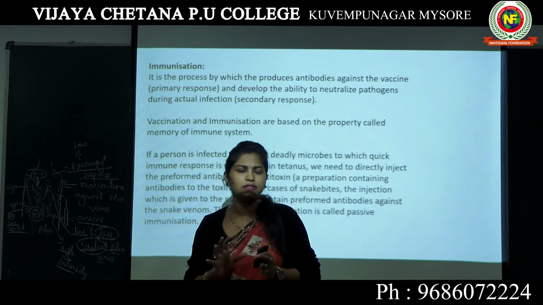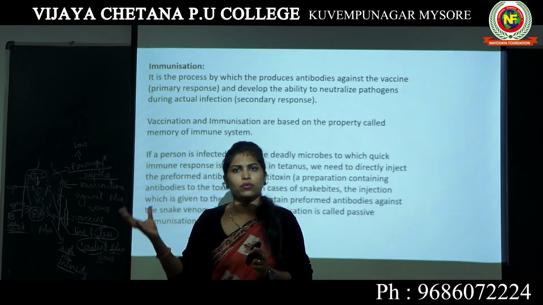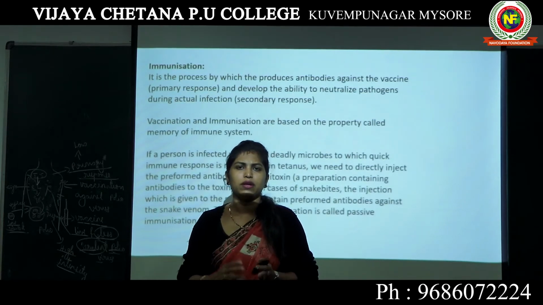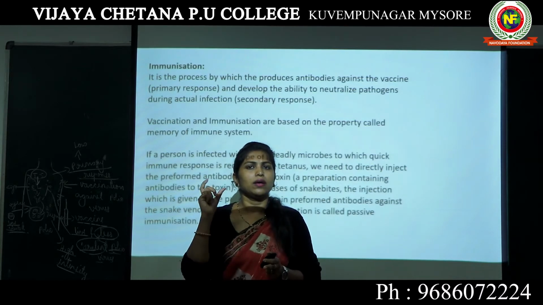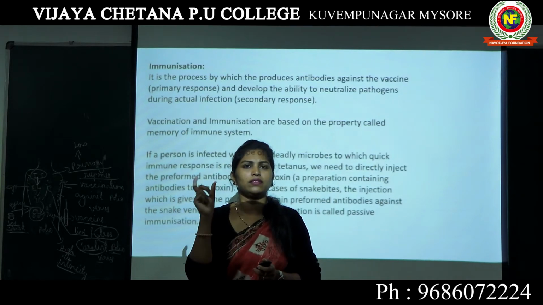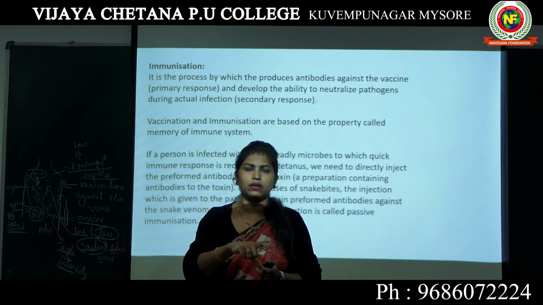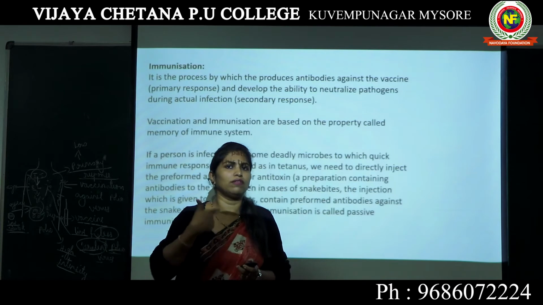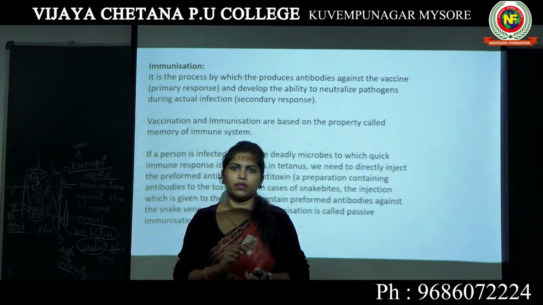Now, in the general case of immunization, you will be given a vaccination and your body becomes immunized. That process is known as immunization. In this process, if a doctor is giving you a vaccine, he is injecting you with the inactivated pathogen itself, so your body is going to develop antibodies against this inactivated pathogen.